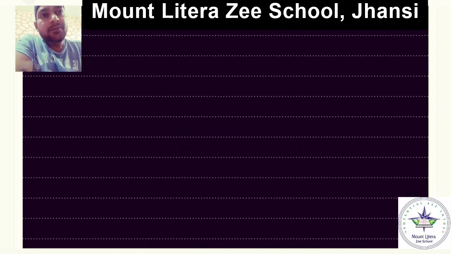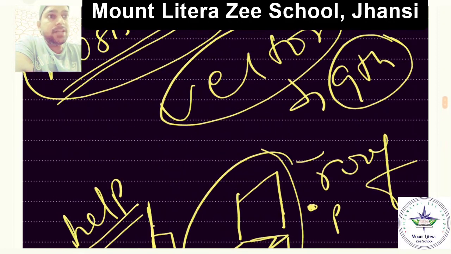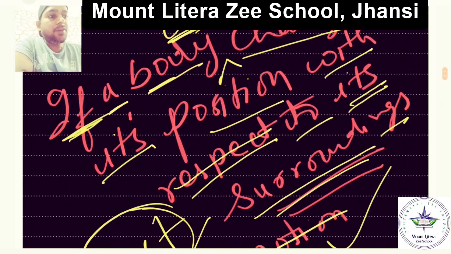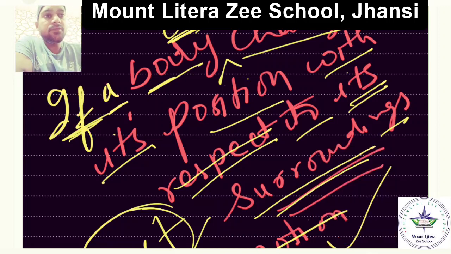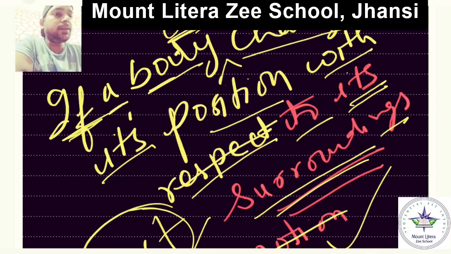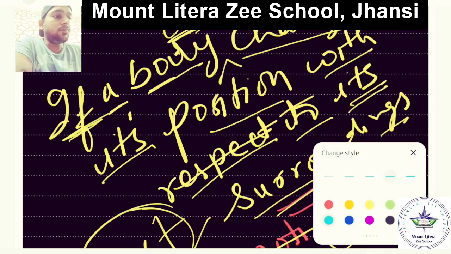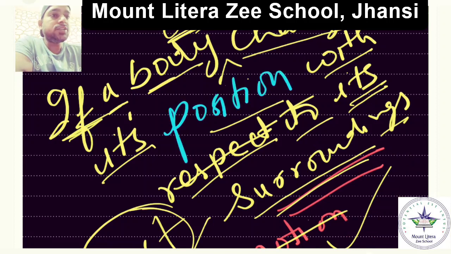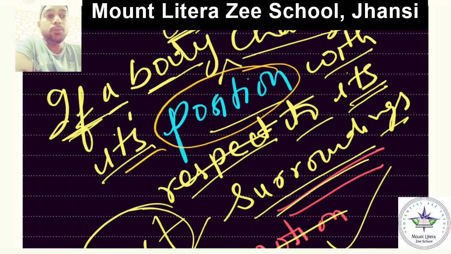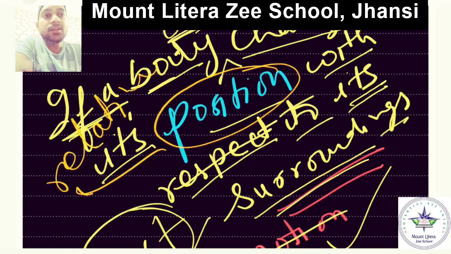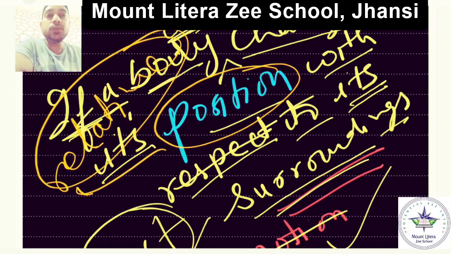Now when we discussed the definition of motion, what was it? If a body changes its position with respect to its surroundings, it is in motion. It changes its position with respect to its surrounding. Now the position is a relative term. Position is a relative term.